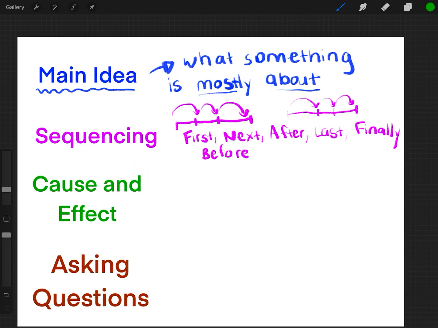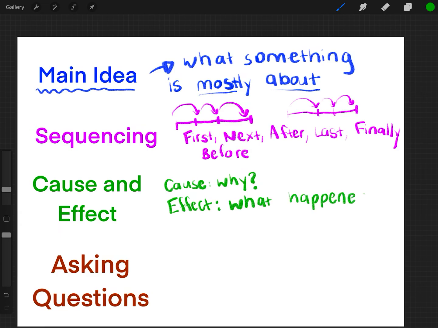Let's talk about cause and effect. Some things have a cause and effect relationship. A cause is why something happened. If you eat a lot of candy, that would be the cause, and the effect, or what happened because of it, would be you have a big stomach ache because you ate too much candy. What happened?